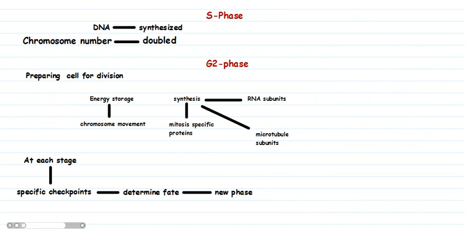In S phase, the DNA is synthesized. Chromosome number is doubled. In G2 phase, the cell is prepared for division. For example, energy is stored for chromosome movements, and mitosis-specific proteins, RNA, and microtubule subunits are synthesized. At each stage, there are specific checkpoints which determine the fate of the new phase.